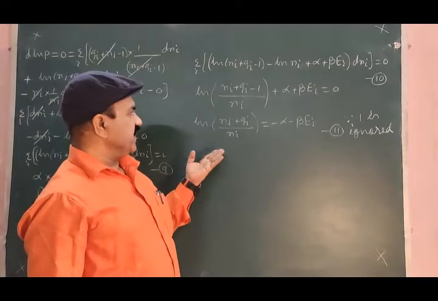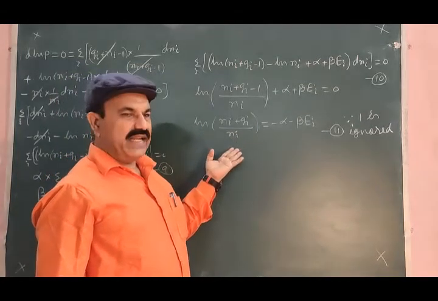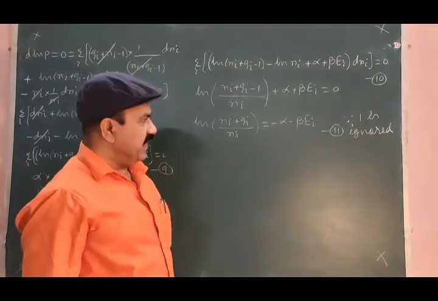So we got the equation as logarithm of ni plus gi by ni is equal to minus alpha minus beta ei. Equation number 11.